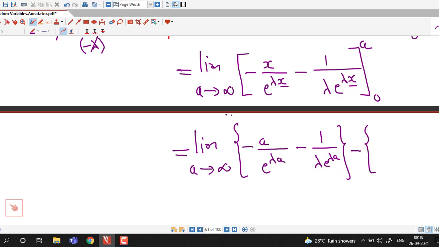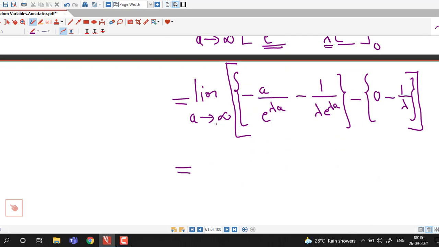minus x equal to 0. So here x is in the product, so we have 0 divided by e raised to 0, which is 1. So 0 by 1 is 0, and minus here we have lambda, and if we take x equal to 0 here, e raised to 0, which is 1. So we are left with 1 over lambda.